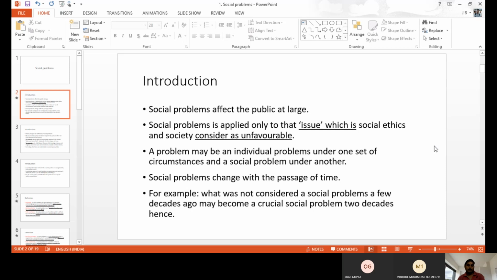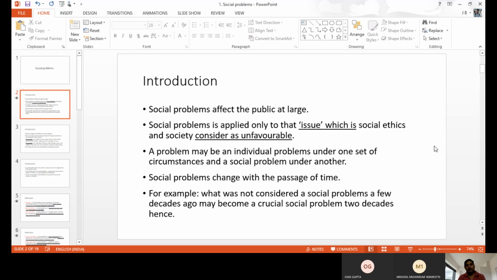Like we have the different types of things. And a social problem means something considered unfavorable, which is not good, which is illegal, a bad kind of thing. That is the social problem, because nobody accepts, nobody wants, nobody uses or stays with that. So it's like unfavorable things of the people, or it affects the people. That is the social problems.